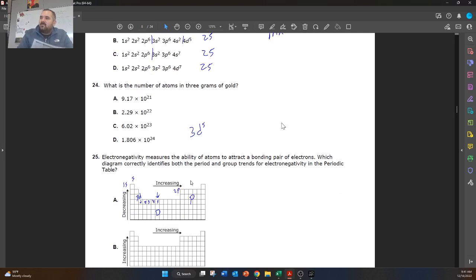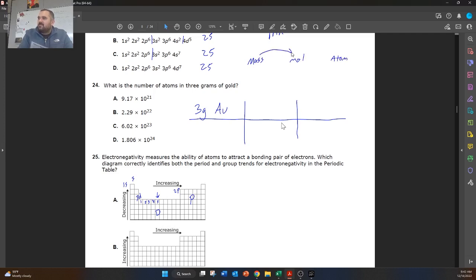What's the number of atoms in 3 grams of gold? So here we're doing a conversion, a two-step conversion. And the way we did those when we were working on them initially is we would do the train track, and then we would plug in our given information. So we have 3 grams of Au, and first thing we need to do is convert to moles. So I'll draw you all the little diagrams. So mass to moles to atoms or particles.